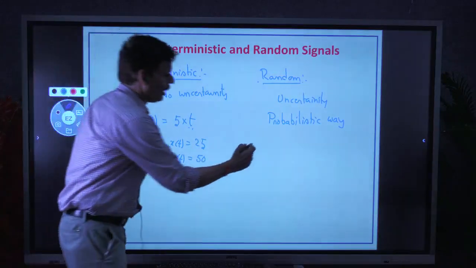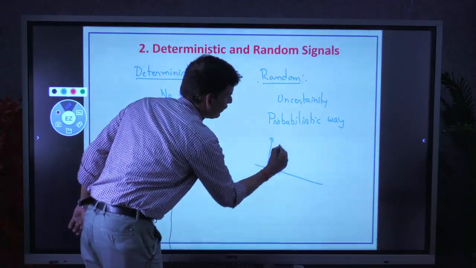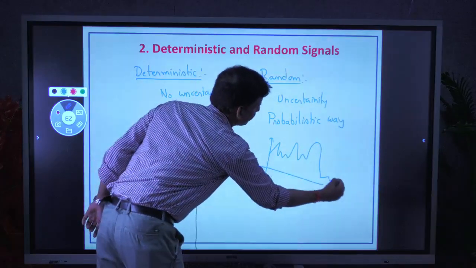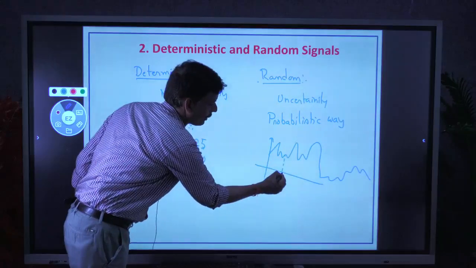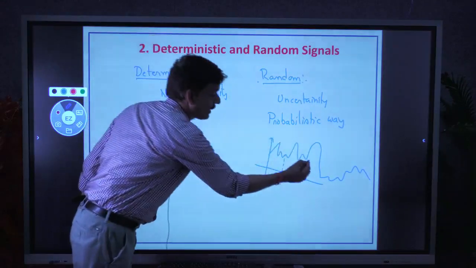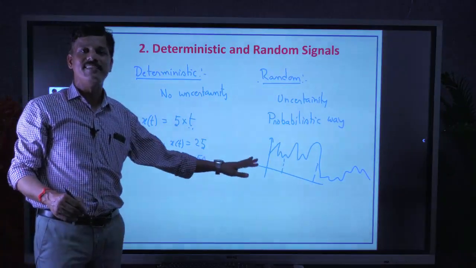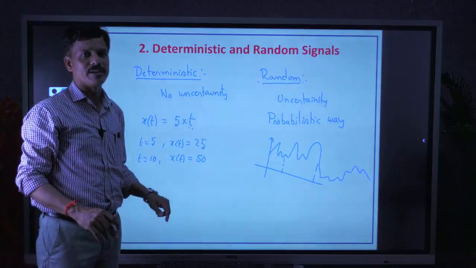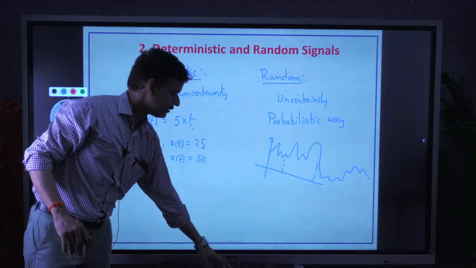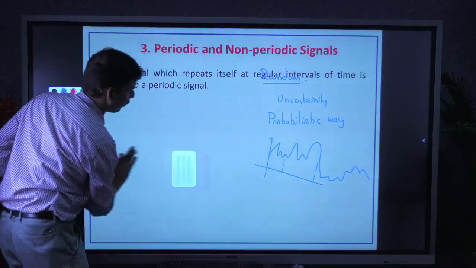Okay, suppose an ECG signal. If you take an ECG signal, we can't guess the signal. If I know the amplitude of the signal at a particular time, we can't guess it at some other time. It is not possible because its existence is uncertain. That's about random signals. Next, the third category of signals is periodic and non-periodic.